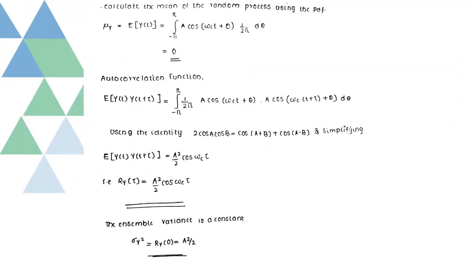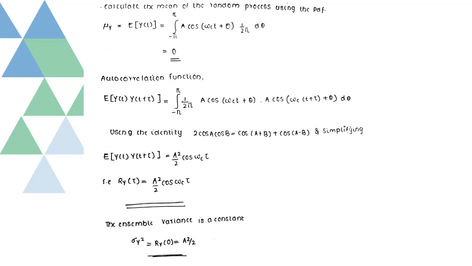In this example, A and omega c are constants, but theta is a random variable distributed uniformly between plus or minus pi. We can calculate the mean of the random process using the PDF, that is mu y is equal to expected value of y of t, which is equal to integral from minus pi to pi A cos(omega c t plus theta) into 1 by 2 pi, that is the PDF, d theta, and you are getting the value to be 0. That is, the ensemble mean is always 0.